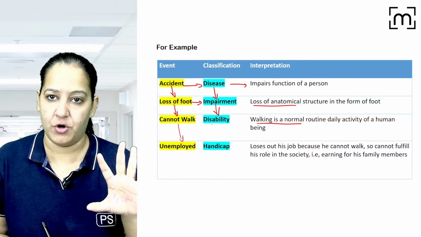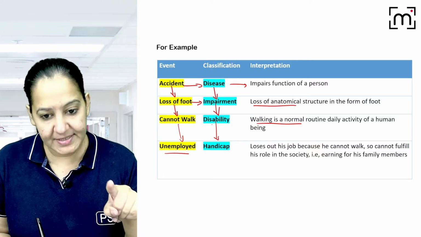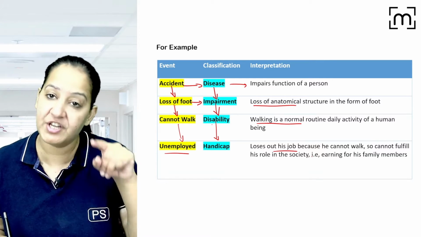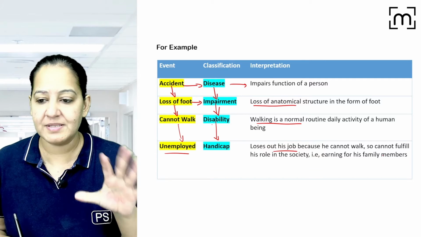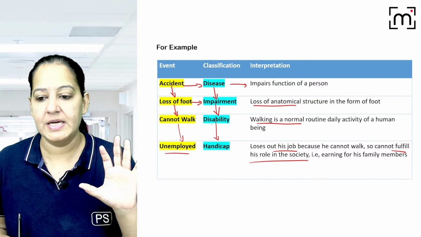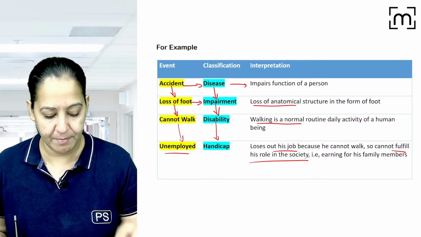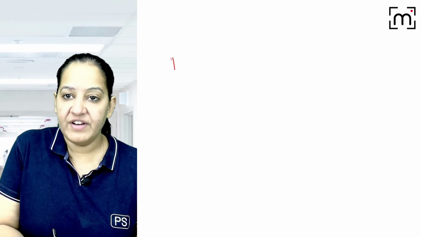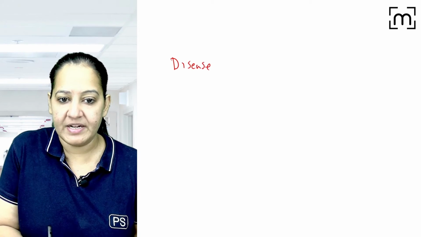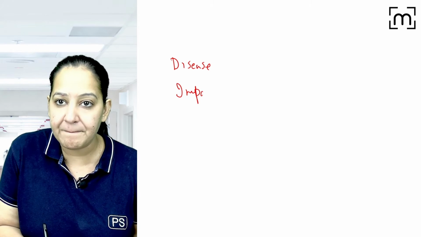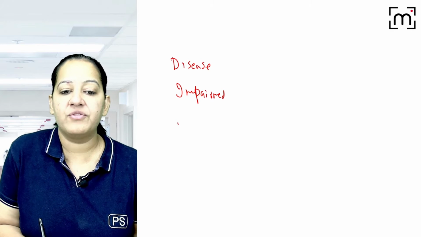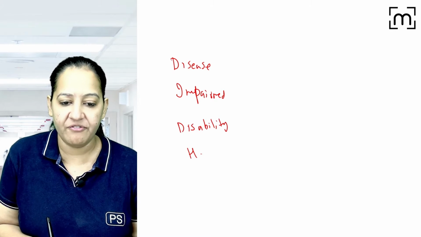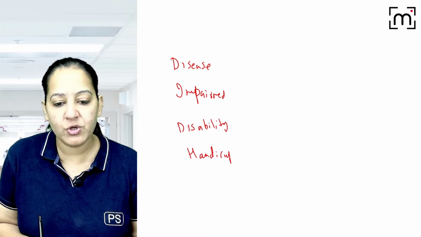Finally, the person loses the job, right? Unemployment. That is considered as handicap because loss of job is the disadvantage given to this individual because the person cannot fulfill his role in the society. So that is the handicap. You got my point? So I request you to learn the four definitions: the definition of disease, the definition of impairment, the definition of disability, and finally the definition of handicap. I request you to learn that.